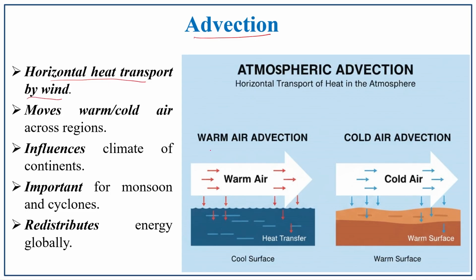So, the wind is moving horizontally, either as warm air advection or cold air advection. The movement of warm and cold air across the region, traveling from one region to another. Because of this, what happens? It influences the climate of the continent. It is also important in monsoon and cyclonic formation, and it redistributes the energy globally. So, the movement of air plays an important role in the advection process.